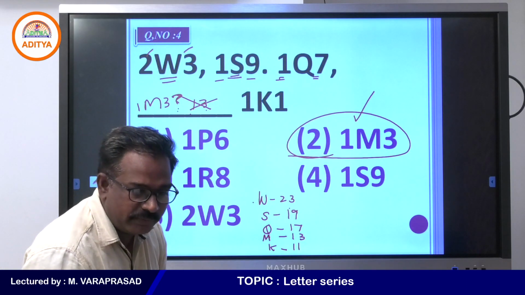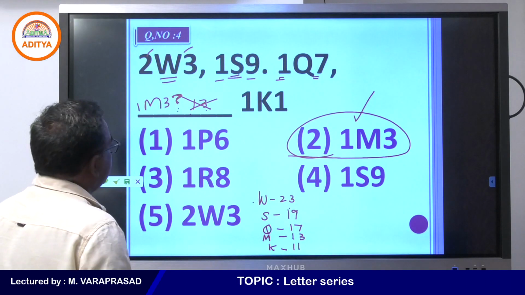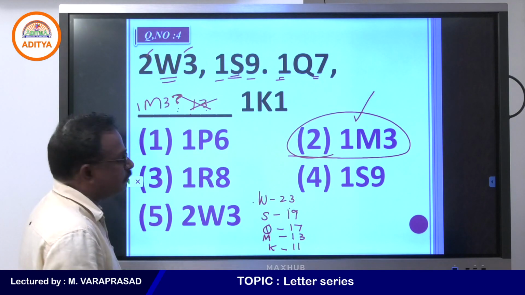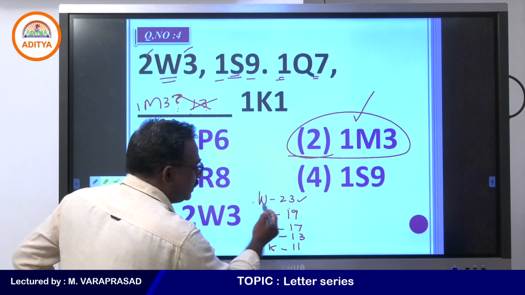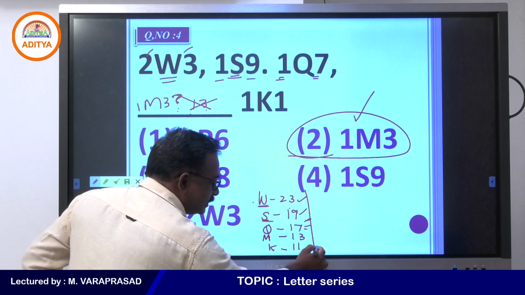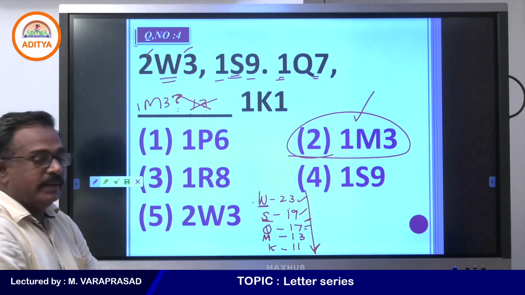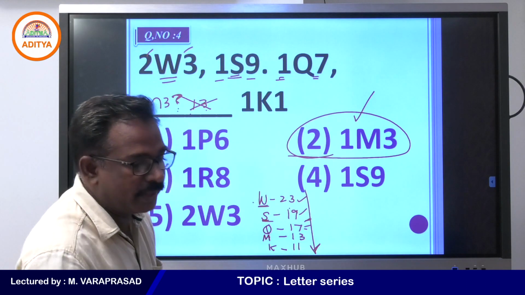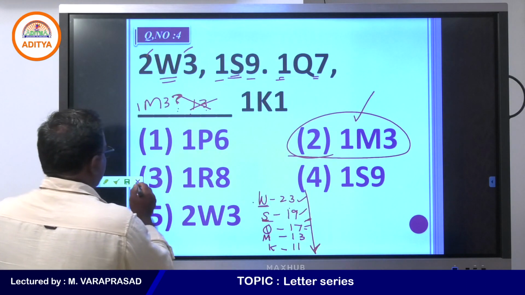Did you understand, all of you? Yes, my students. Here the place values of the prime numbers are written either side of the letter, and the prime numbers are in decreasing order. Next, one more example I will give.